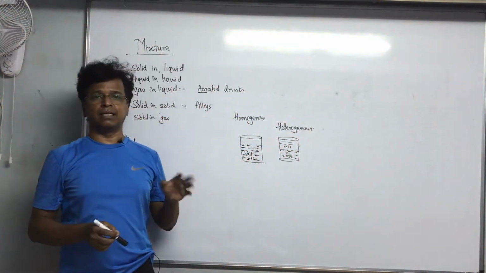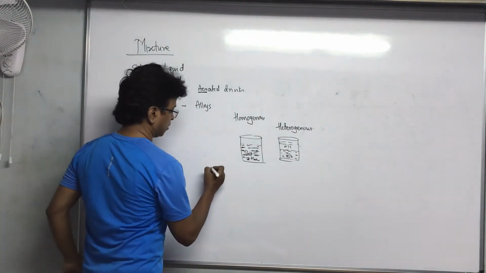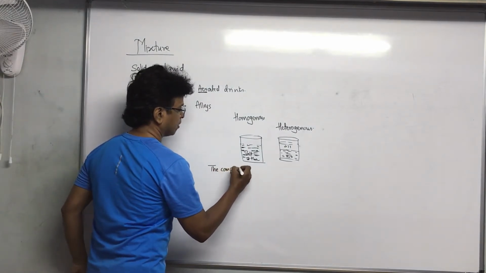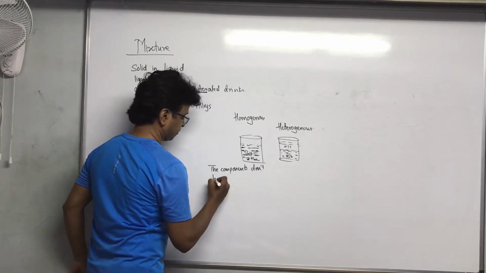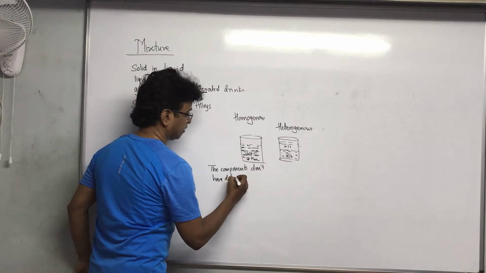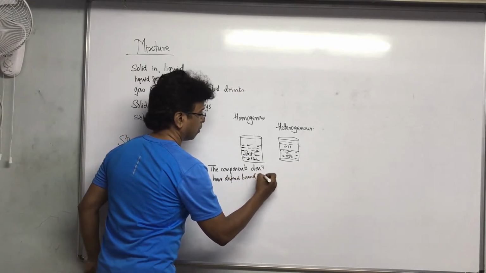Here you can't make any such difference. What is the condition in a homogeneous mixture? The components don't have defined boundaries of separation.